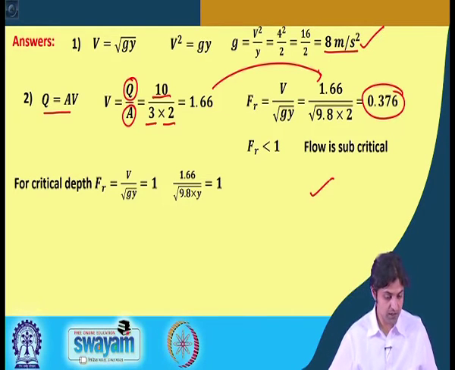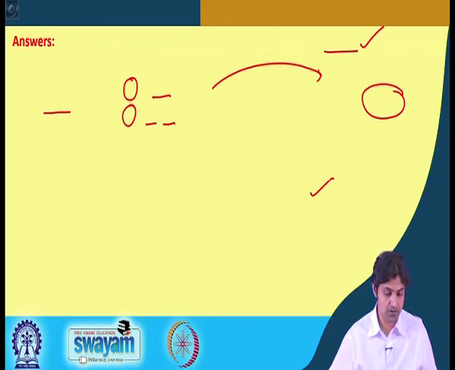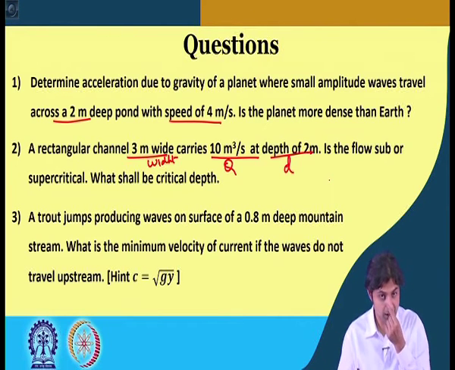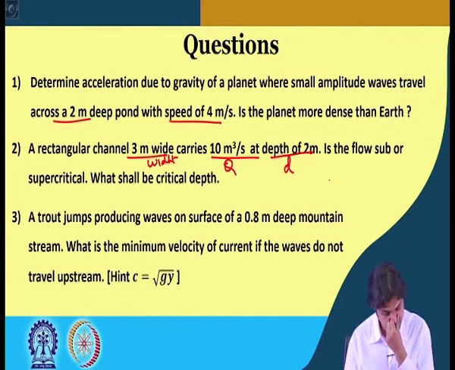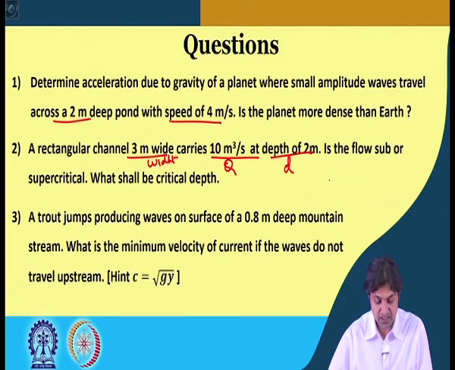So, before starting the third question, we should now just relook what the third question is. It says that the trout jumps producing waves on surface of 0.8 meter deep mountain stream. What is the minimum velocity of current if the waves do not travel upstream? All right. So,